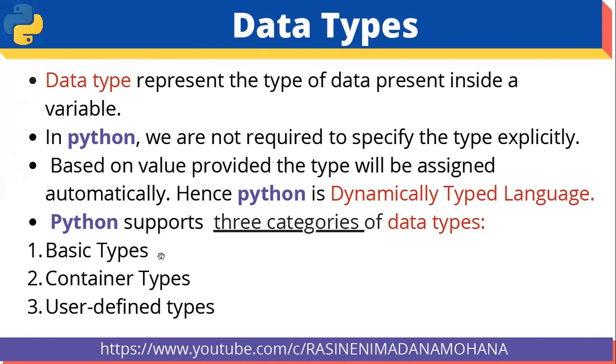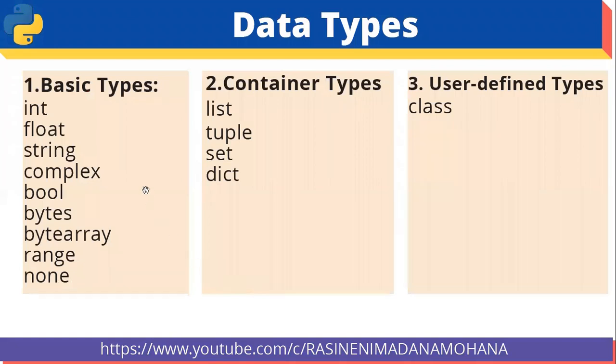First one is called basic data types. Second one is called container types. Third one is called user defined types. These are the three basic categories of data types available in Python. Let us see one by one. First, the following table shows the list of all the categories of data types.